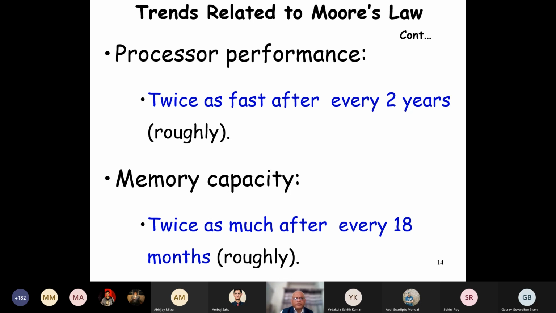How is it that the memory, see, the same transistor is being used, right? So how come the memory capacity, like the RAM, ROM, etc., that you are getting is increasing much more rapidly? The cache memory, RAM, and so on, increasing much more rapidly compared to the processor performance. Can anybody answer this question?